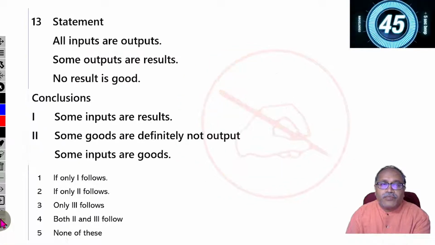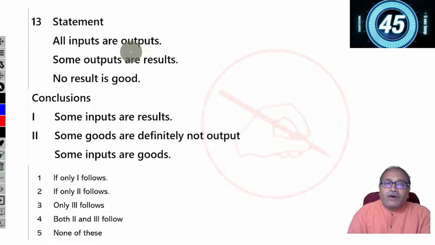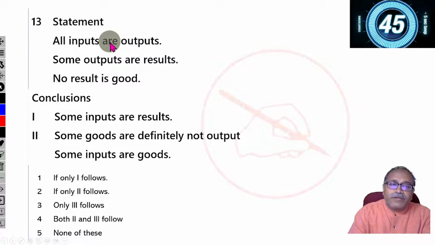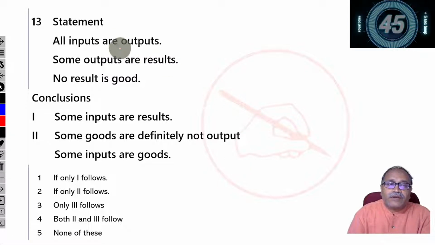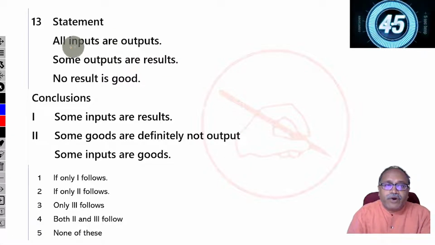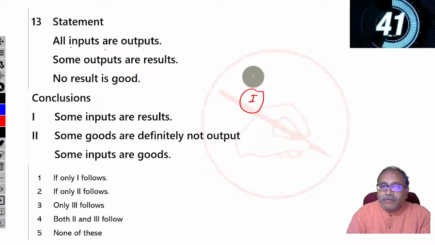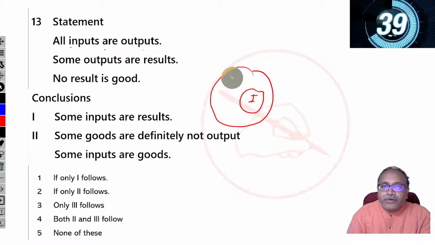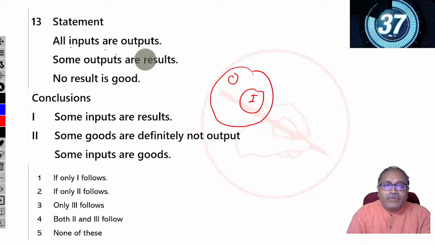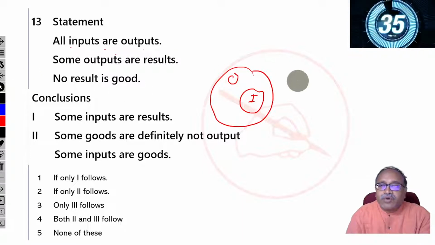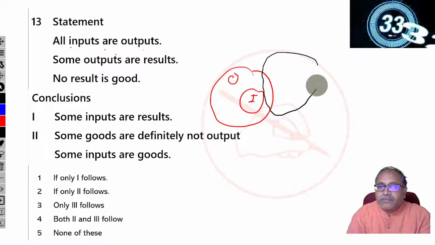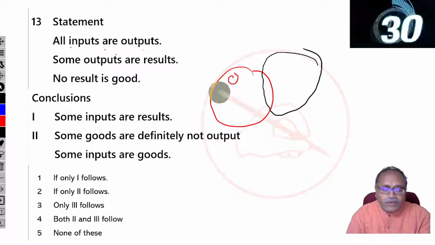Okay. Moving to the next question. Here, all inputs are outputs. Let's begin the time. Try to answer the question within the given 45 seconds. All inputs are outputs. Some outputs are results. Take the some outputs are results. Now don't connect with input here.